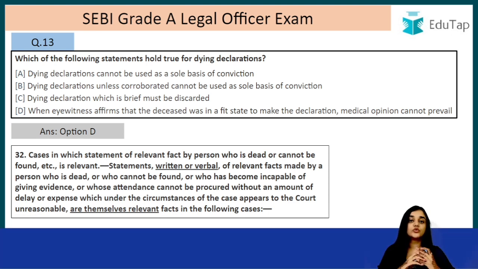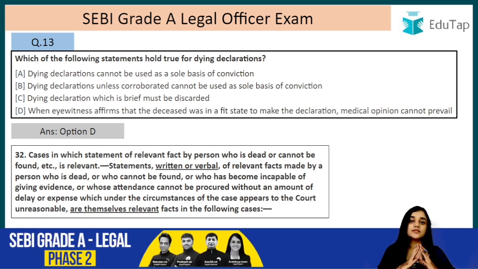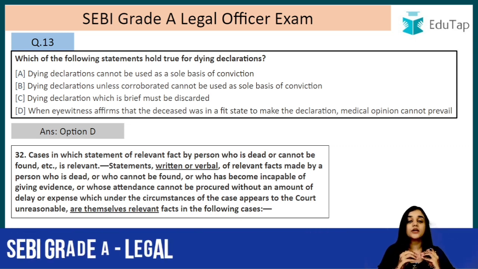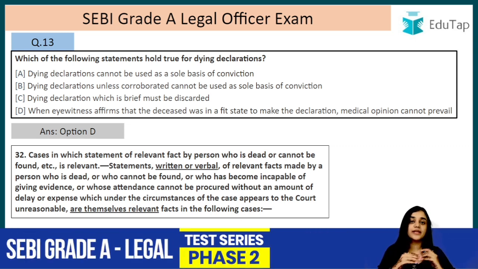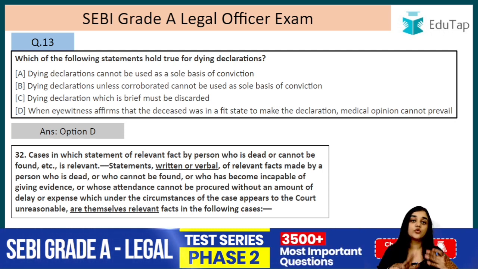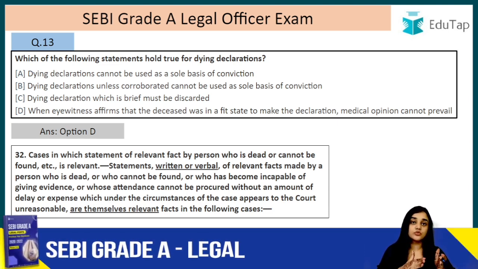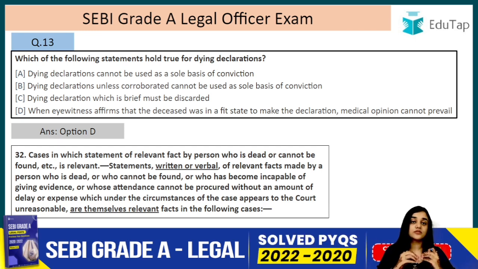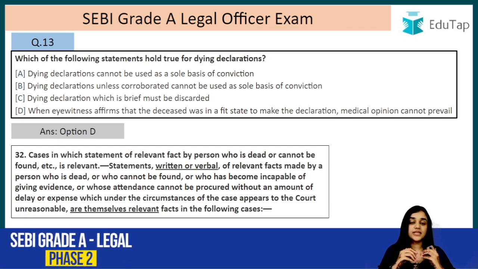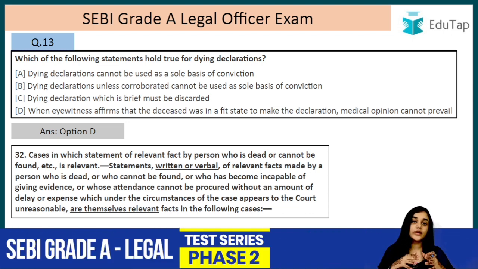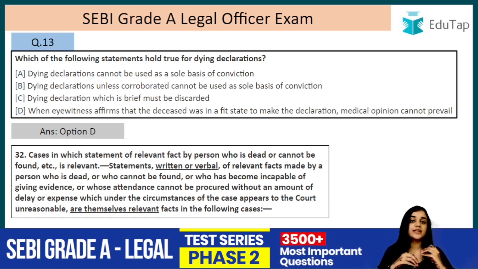So this is actually due to the principle of necessity. Why? Because according to the natural justice principle, a person who cannot come to the court and cannot be cross-examined on his statement, that statement should not be used in a court of law. But in the case of someone who is dead or who cannot be found, we have to use that statement, which is necessary for that case. So that is why, invoking the principle of necessity, it is made relevant here. A statement made by a person who is dead, who cannot now come to the court and be cross-examined, is made admissible in the court, right?